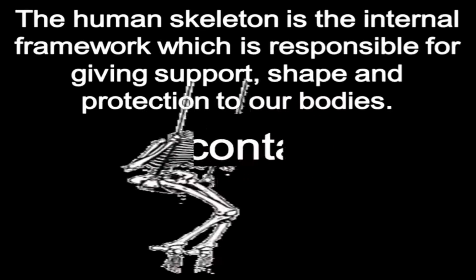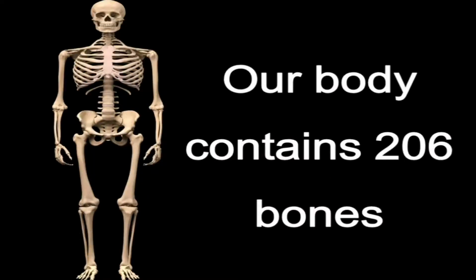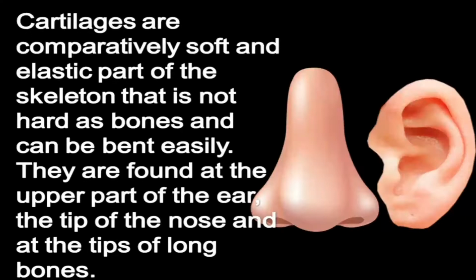It contains 206 bones, each playing a distinct yet important task along with the cartilages. Now the question is, what are cartilages? Actually, cartilages are comparatively soft and elastic structures which are part of a skeleton, but they are not as hard as bones. They are found in the upper part of the ear, the tip of the nose and at the tip of the long bones.